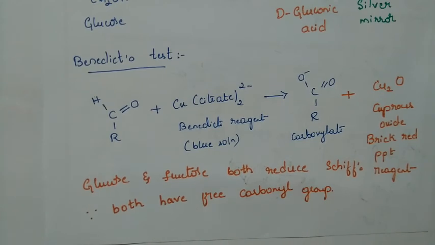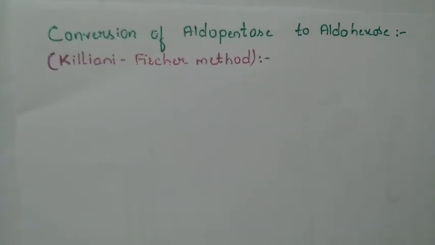One more concept we'll study now. Next concept: conversion of aldopentose to aldohexose. This method is called the Kiliani-Fischer method. It is a little bit higher advanced concept. For JEE Mains or JEE Advanced, we can expect questions from this topic. This is a reaction method where we convert an aldopentose to aldohexose. It is a sequence of reactions. So we shall start that reaction.